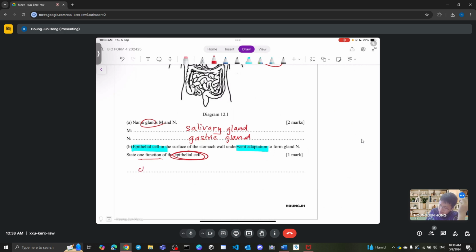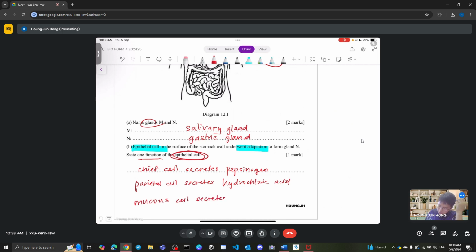You can just give one of the examples. So you can say, let's say, chief cell secretes pepsinogen. You can tell me parietal cell secretes hydrochloric acid. You can also tell me mucus cell secretes mucus. Just give me one of the examples. That's it for question B.